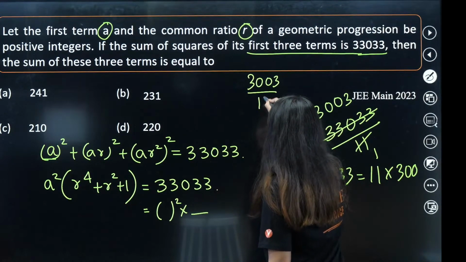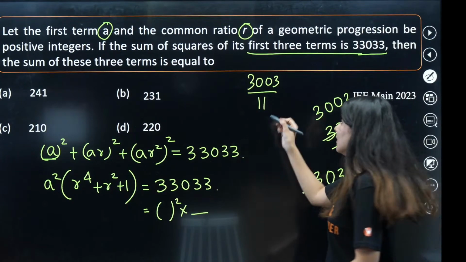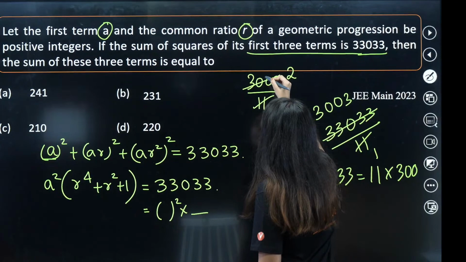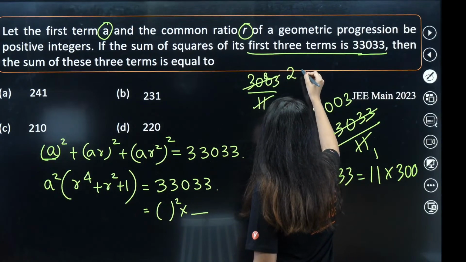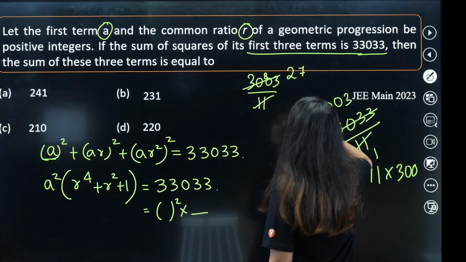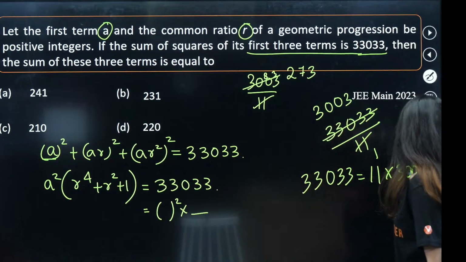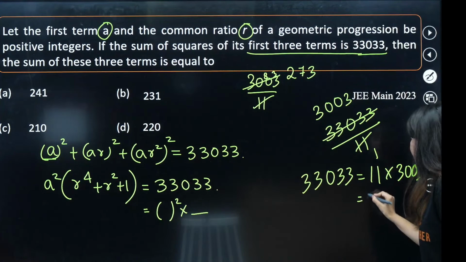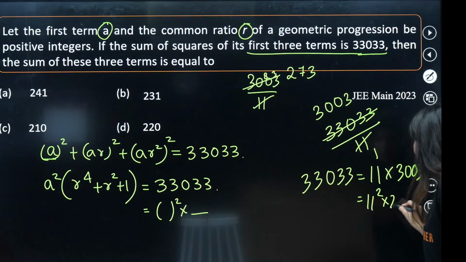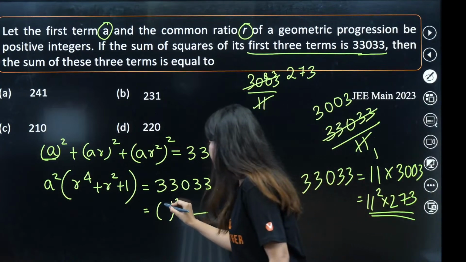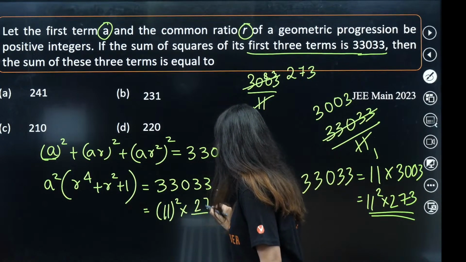Now what about 3003? 3003 divided by 11 again. What will I get? 11 2s are 22, right? We have 80. So 11 7s are 77 and 3 again. So 273. So this is actually coming out as 11 square into 273, right? 11 square into 273.